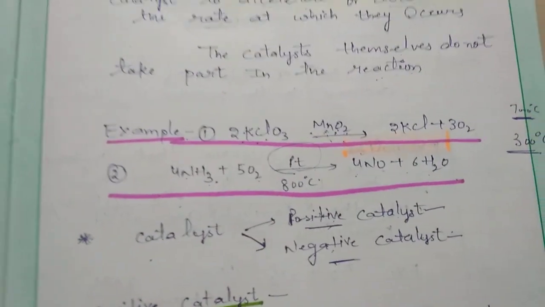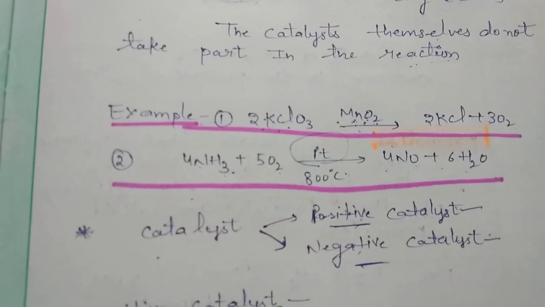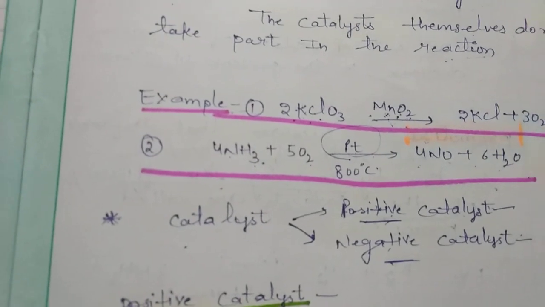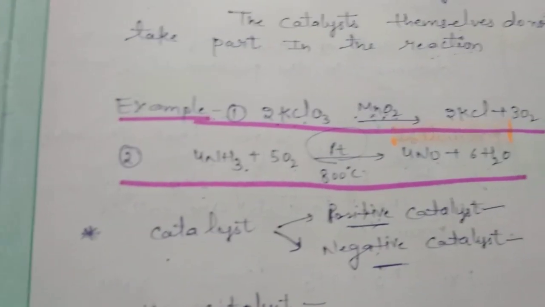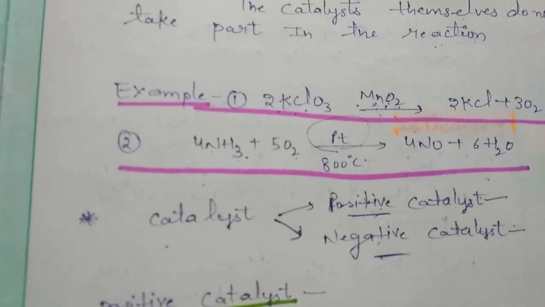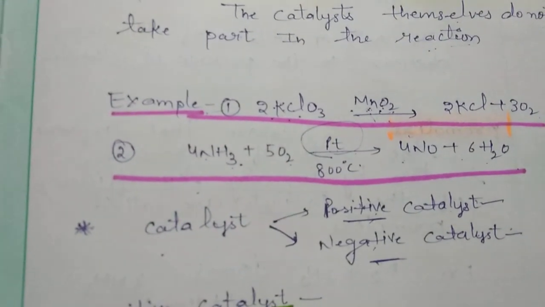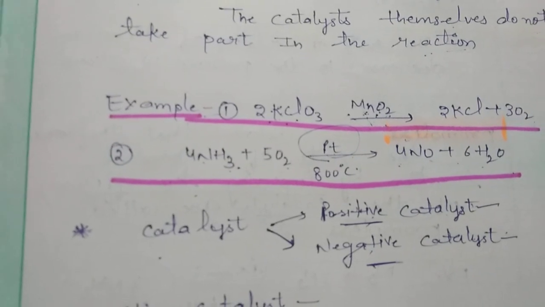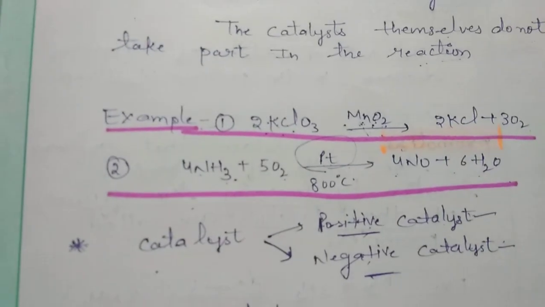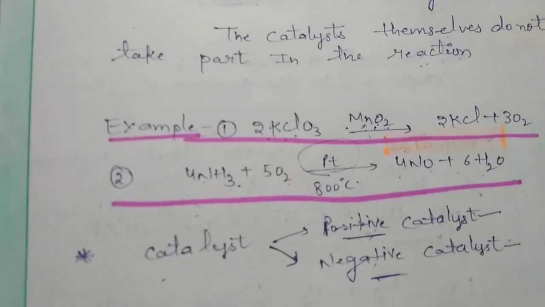Then what is the advantage of manganese dioxide here? Without manganese dioxide, for its decomposition, you require a very high temperature, 700 degrees Celsius. And even after providing that much high temperature, the rate of release of oxygen is very slow. But after providing manganese dioxide as a catalyst, you require a much lower temperature. How much? Only 300 degrees Celsius to accelerate this chemical reaction. So manganese dioxide acts as a catalyst here.